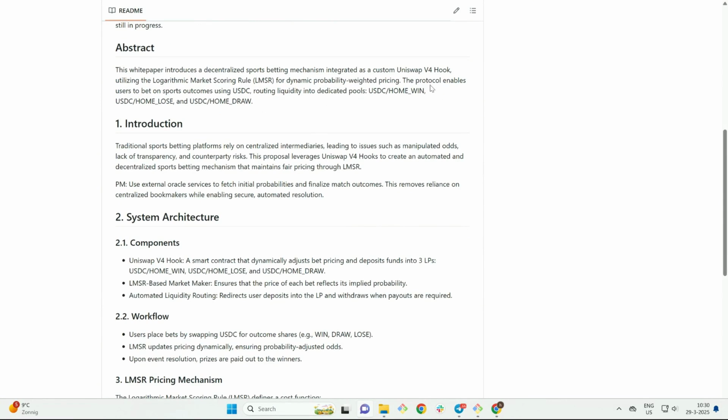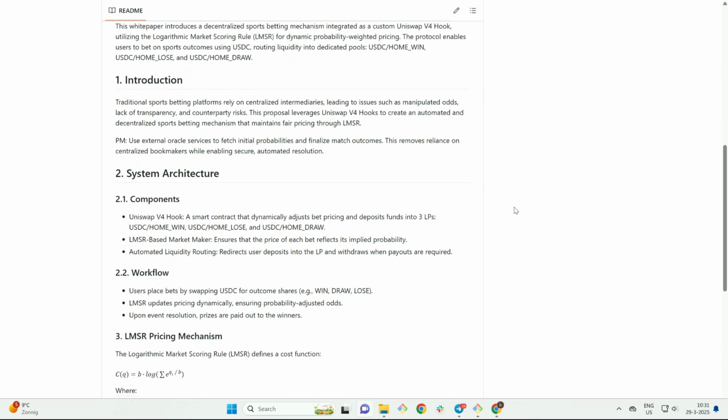The protocol introduces a decentralized sports betting hook built on top of Uniswap V4. We use the logarithmic market scoring rule to dynamically calculate fair, probability-weighted prices for betting on outcomes. This protocol allows users to place bets by swapping USDC into the following pools: USDC home win, USDC home lose, and USDC home draw. This is the first on-chain betting protocol to support all three outcomes, moving beyond simple binary